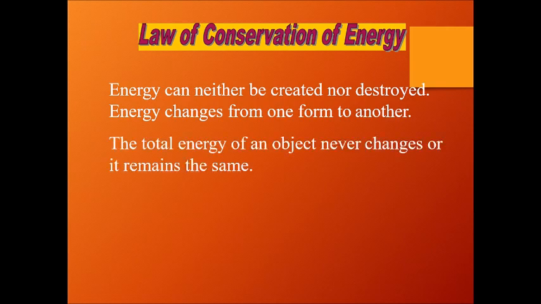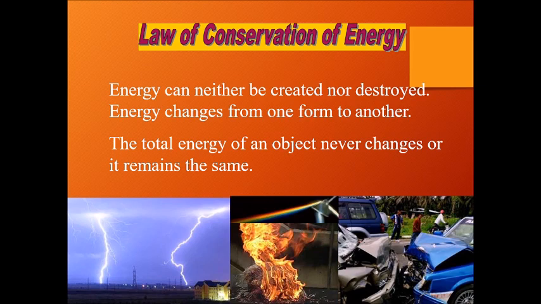If you switch on a light, light energy is not created, it is just converted from electrical energy to light energy. This is called the law of conservation of energy.